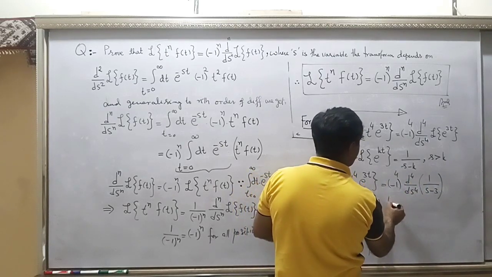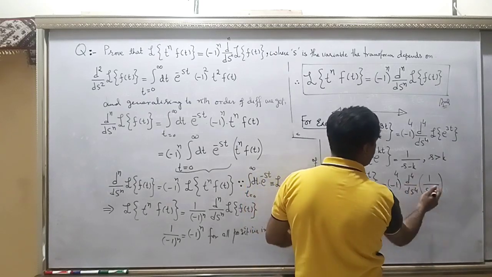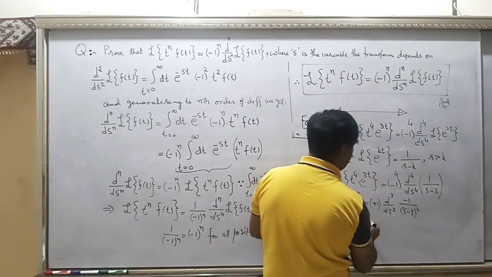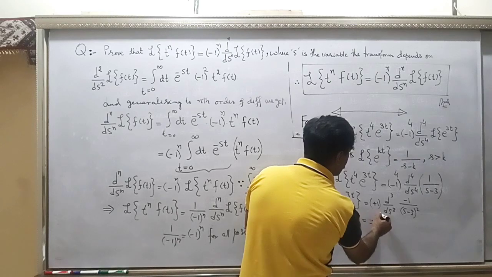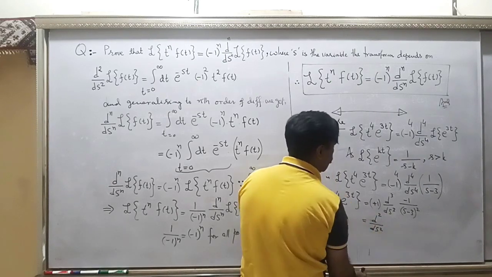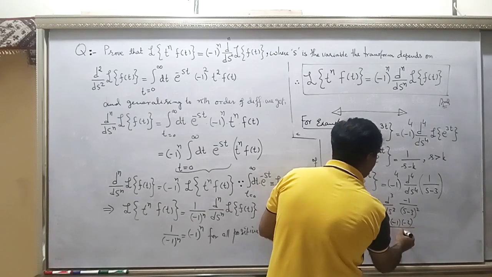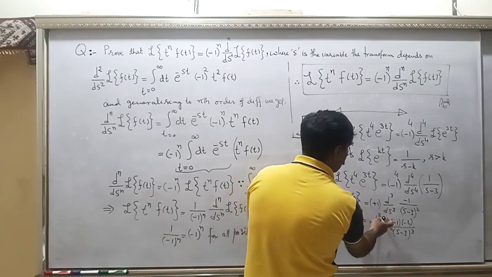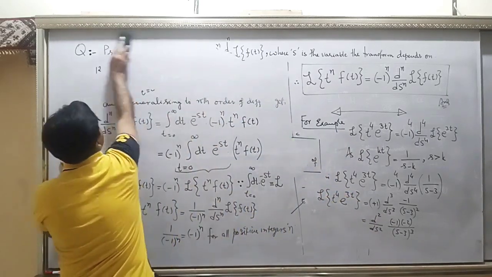Now take one derivative, so d/ds. The first derivative will be minus 1 over (s minus 3) square. Now take another derivative, plus 1 need not be written, d^2/ds^2, and one more derivative will be minus 1 into minus 2 over (s minus 3) cube.